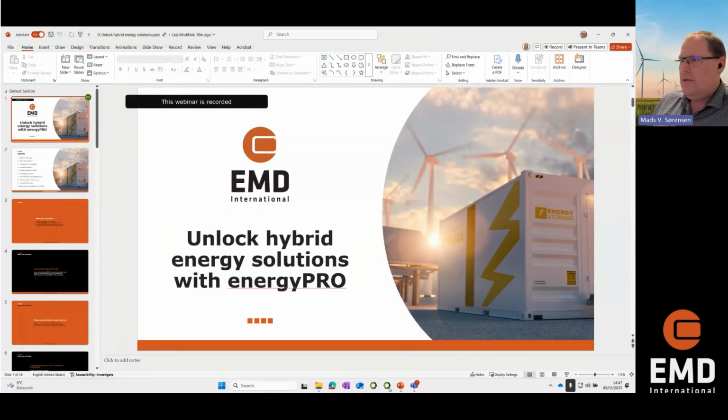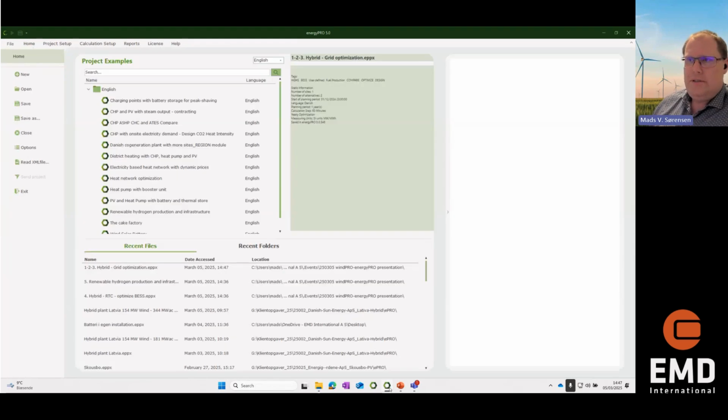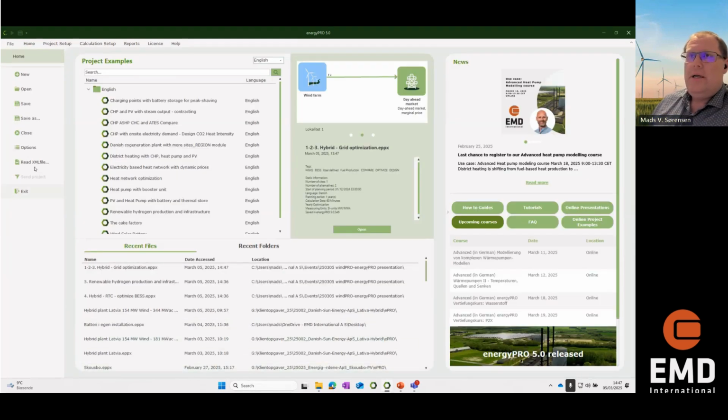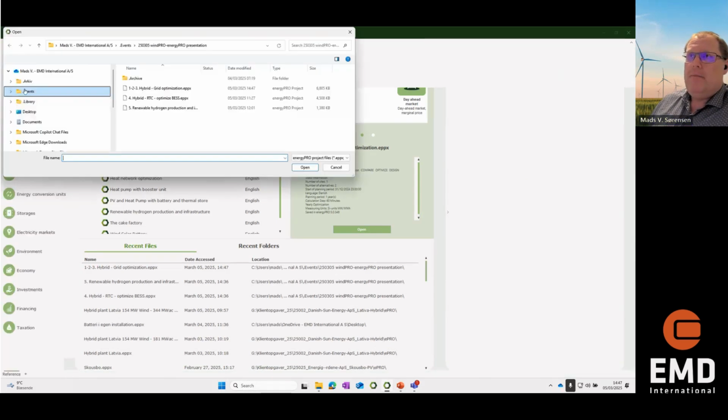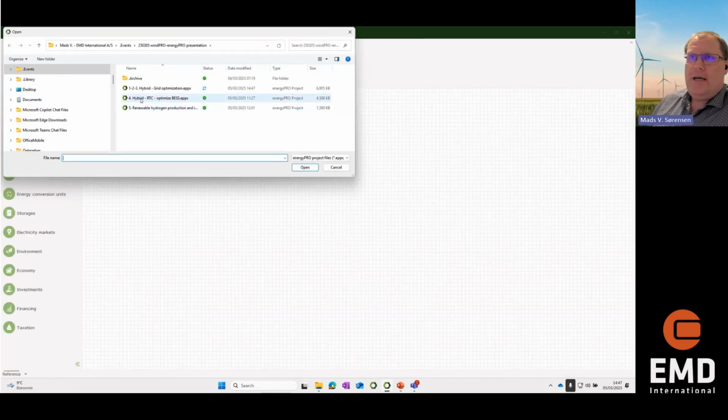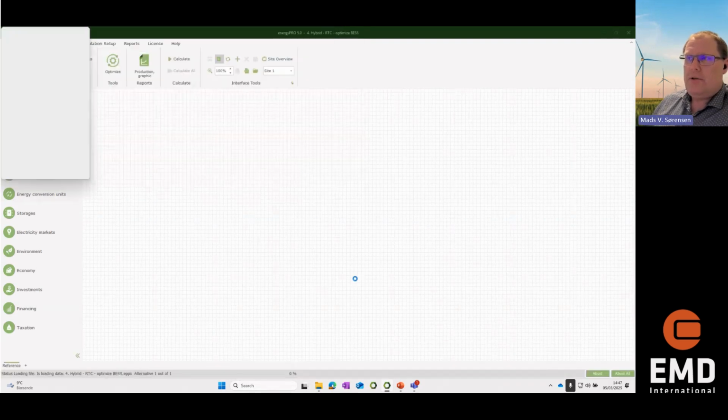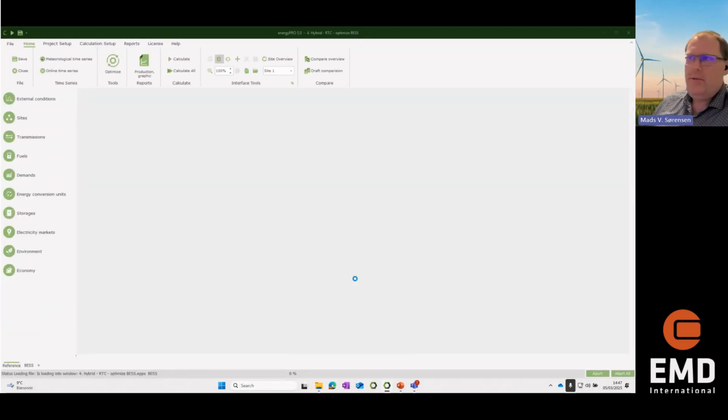Let me try to open one of the next models here. It's example 4, as I mentioned, where we will look at a hybrid plant with around the clock or baseload PPA.